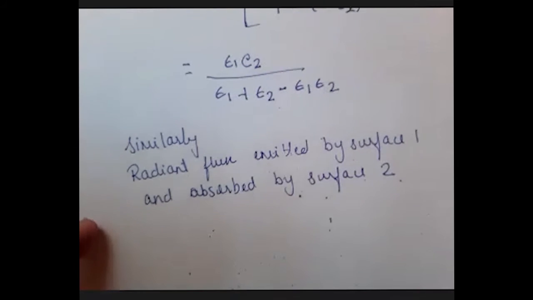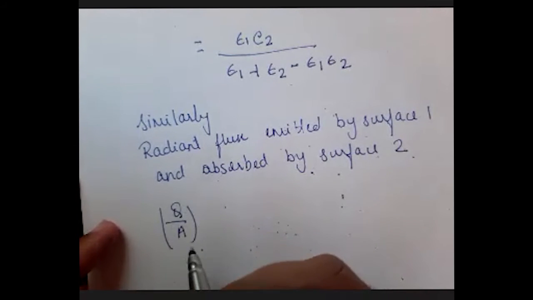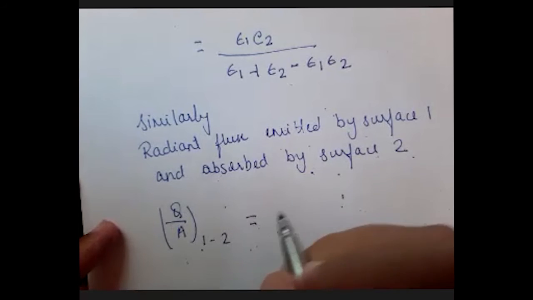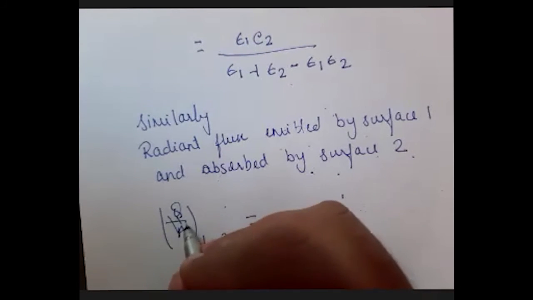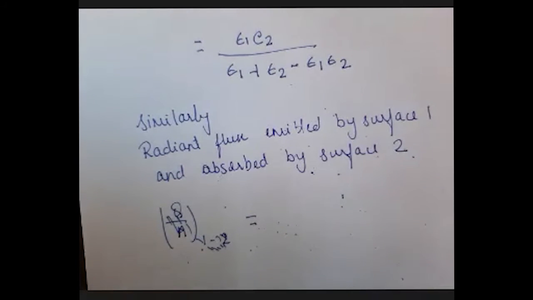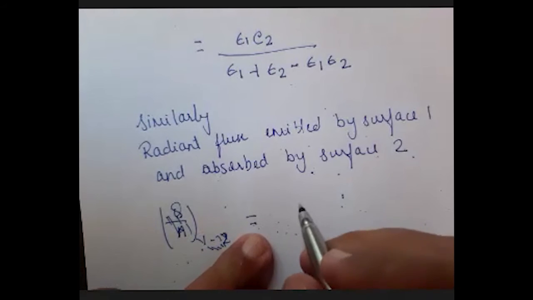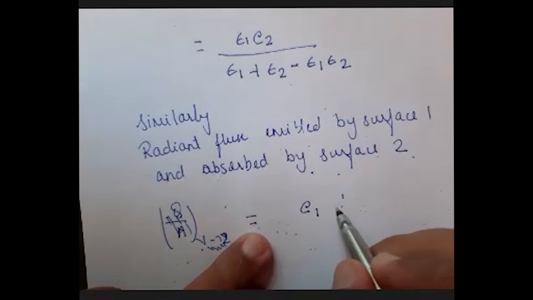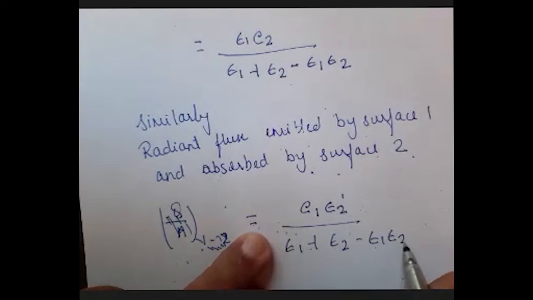It will be nothing but Q by A from 1 to 2. This is the next part. It is the heat exchange between the two. So this will be equal to E1 into epsilon 2 divided by epsilon 1 plus epsilon 2 minus epsilon 1 into epsilon 2.